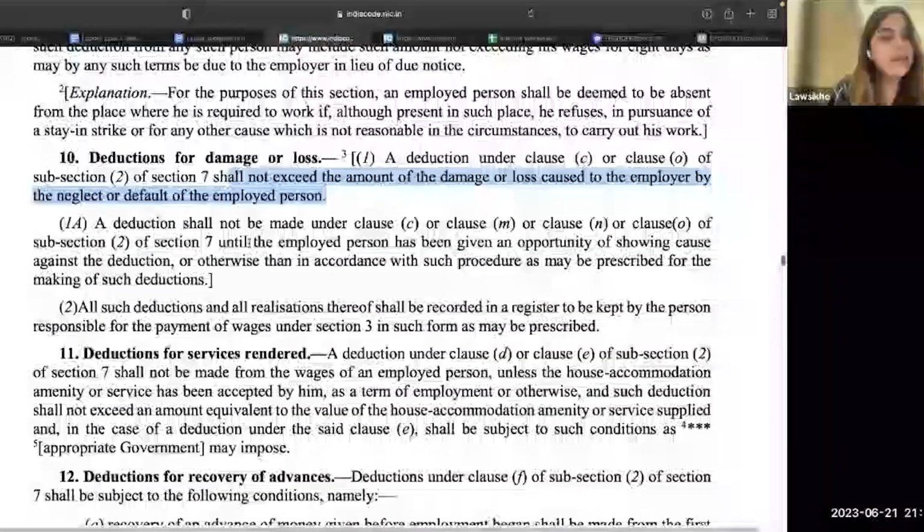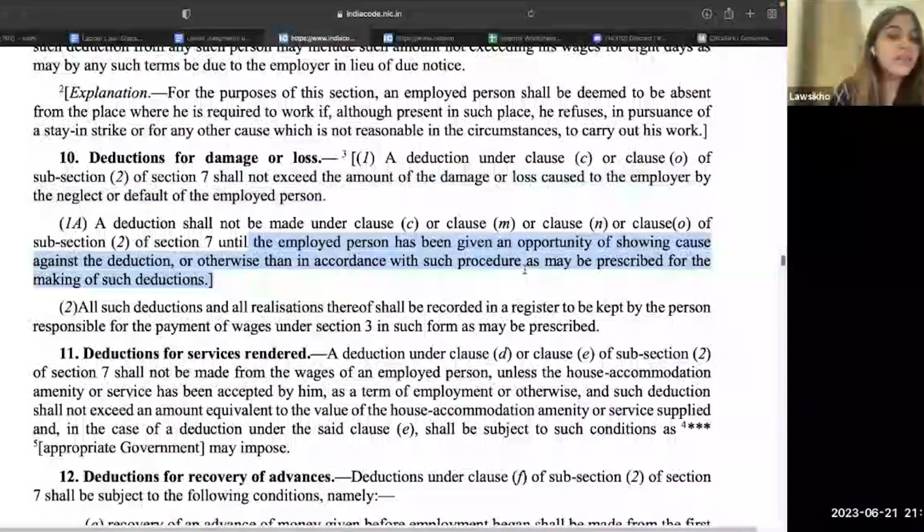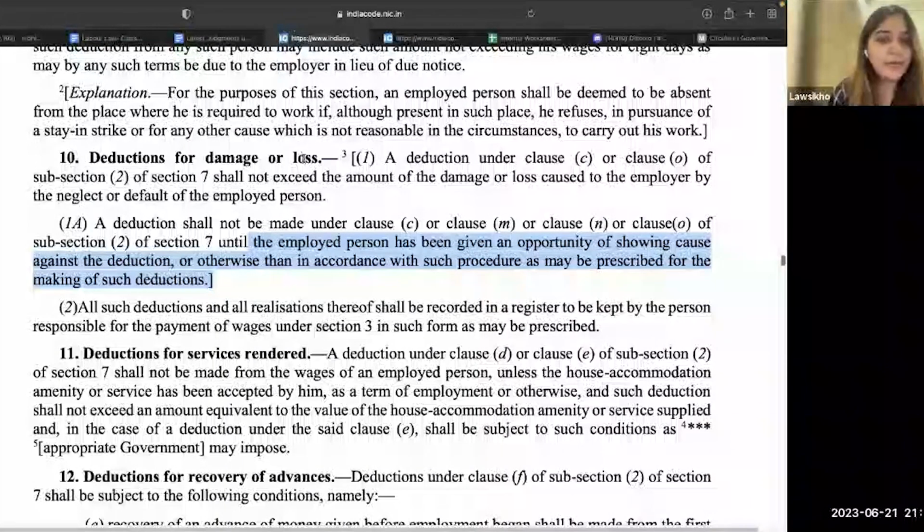Okay. Again, if you see, you have to give the employed person an opportunity of being heard. Probably the damage was not their direct cause or not due to their neglect, or in fact they exercised due diligence, but they still could not protect the property from being damaged. What in that case, right? So you have to tell them that you have an opportunity to represent your case, and why this deduction should not happen.